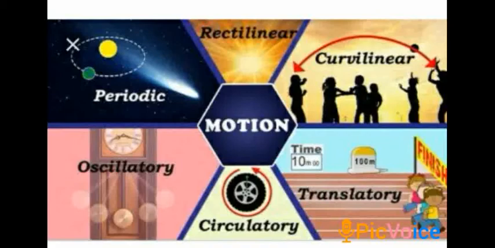What is multiple motion? Multiple motion exists when more than one type of motion is done at the same time. For example, motion of the earth, drawing water from the well, a vehicle moving on a straight road, motion of a drill. After that, rolling motion. A body exhibiting rotatory as well as translatory motion.